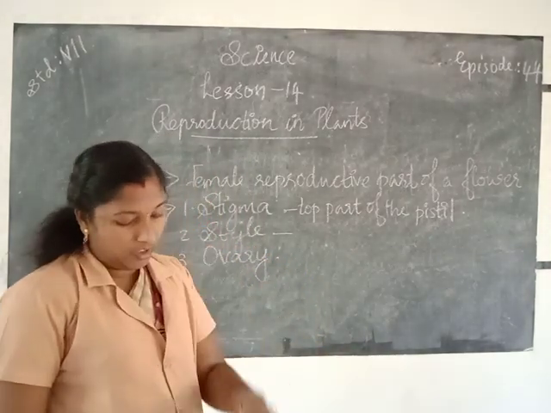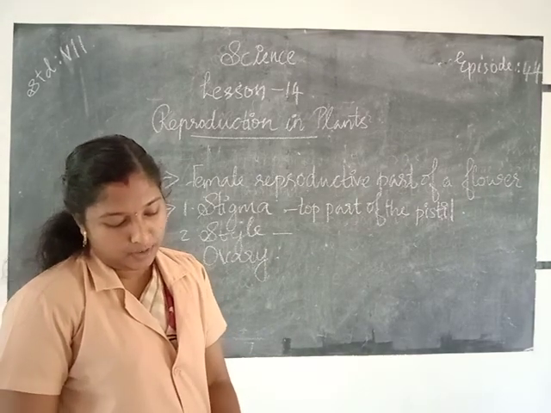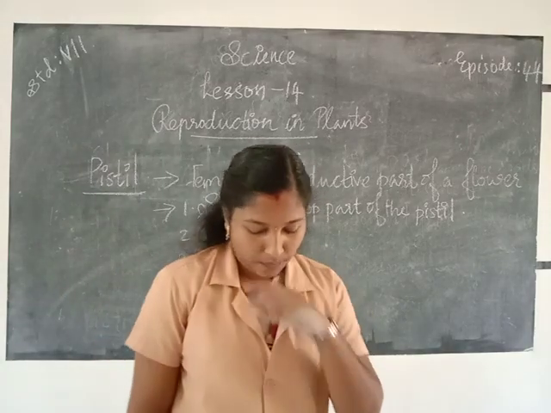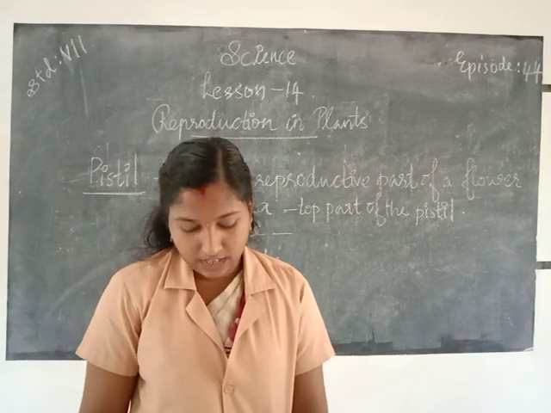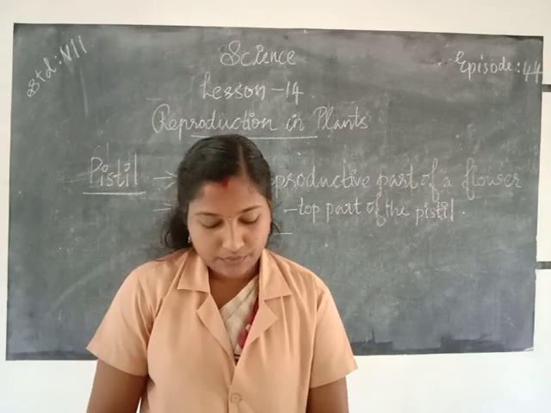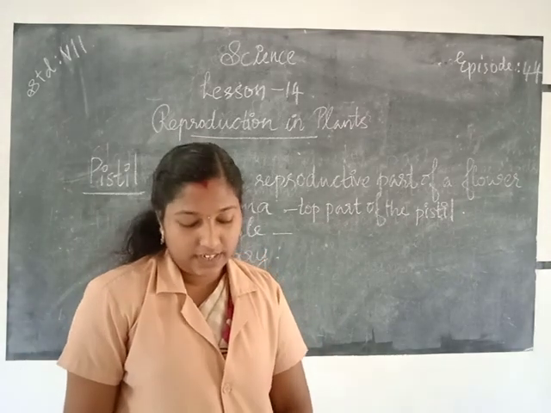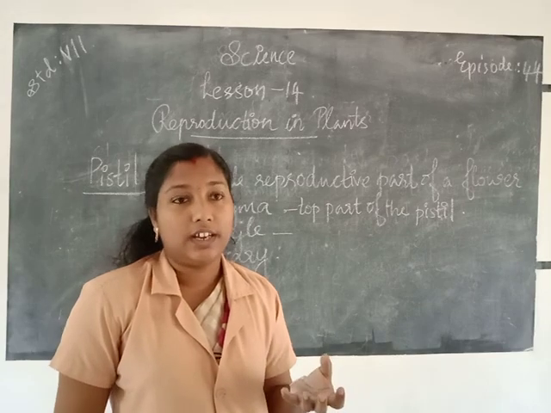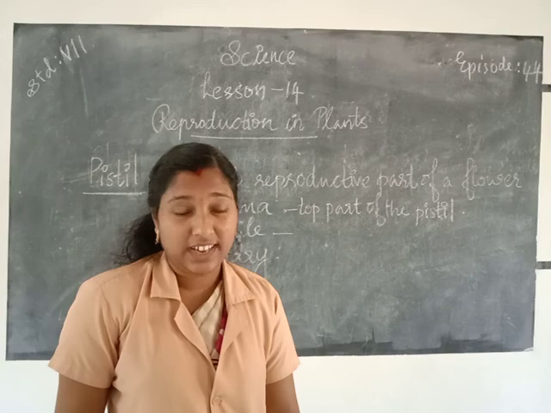We know pistil is the female reproductive part, and pollen grains contain male gametes. So the stigma receives the pollen grains from the anther. The anther contains pollen grains, the yellow powder-like substance, sticky in nature.